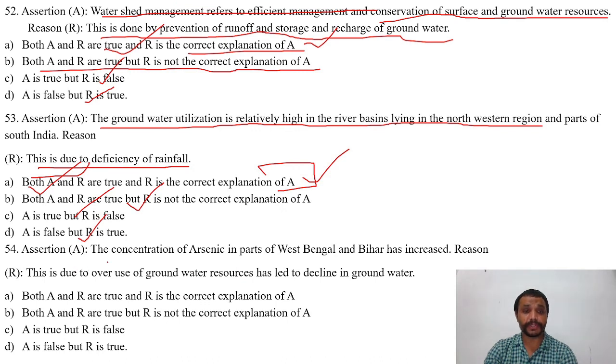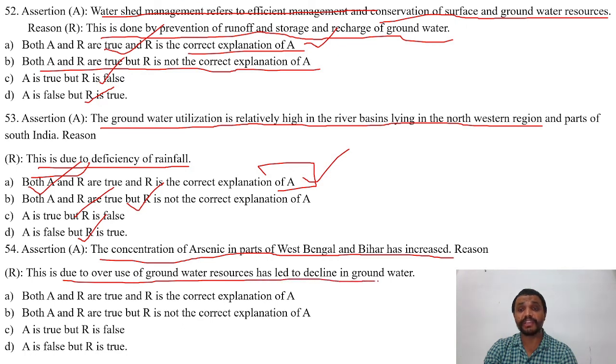The next question is, the concentration of arsenic in parts of West Bengal and Bihar has increased. Reason: this is due to overuse of groundwater resources, which has led to decline in groundwater.